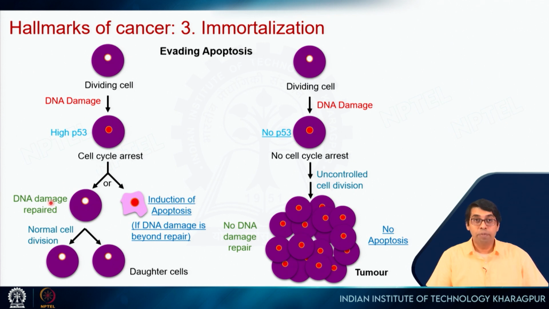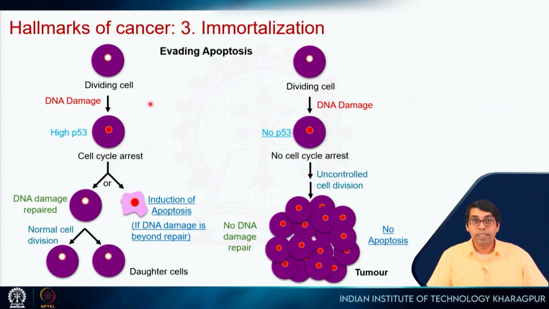If the damage is such that it cannot be repaired, then it will recruit the proteins which induce apoptosis, right. So, it will start the programmed cell death and result in killing of the cell. So, this is what happens in a normal cell. This is happening every day in your body, right.